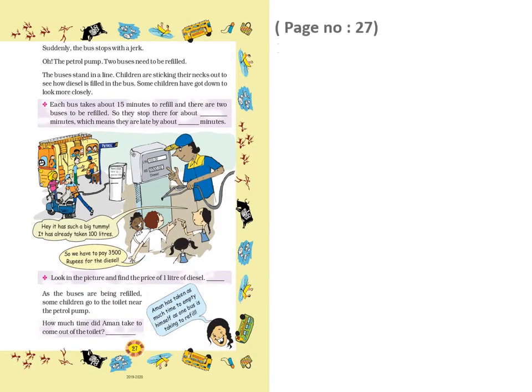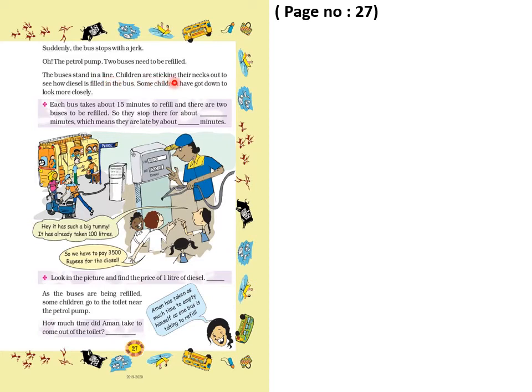Now the next page, number 27. Suddenly the bus stops with a jerk. What happened? It stops. Oh, the petrol pump. Two buses need to be refilled. It means the two buses are required to fill. The buses stand in a line.